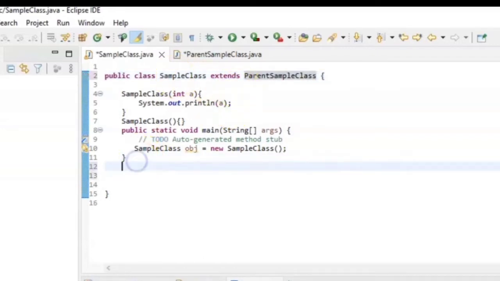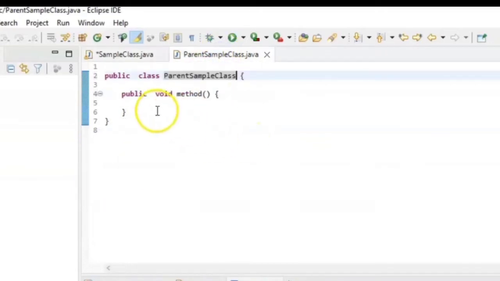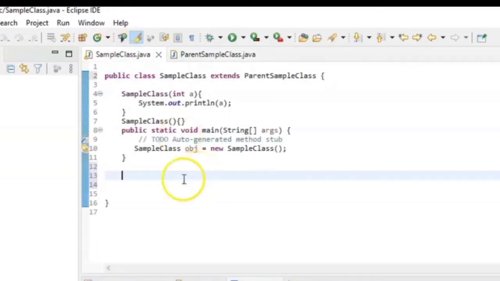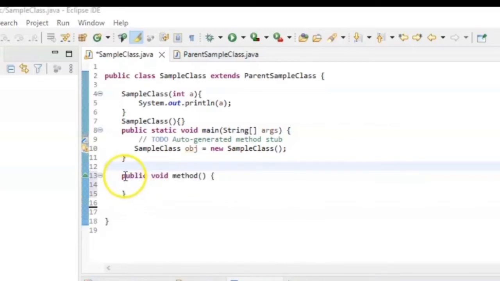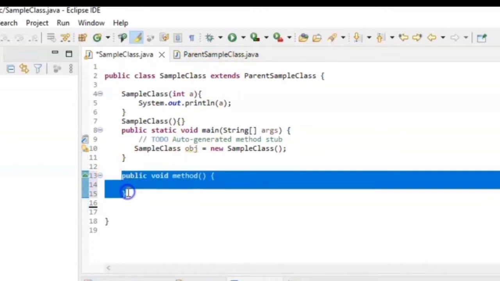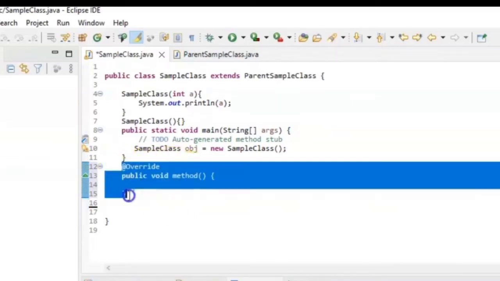Now if I try to override this method, it is not declared as final as of now, so let me try to override it. Now we can see this method is overridden in the child class. Let's annotate it with @Override as well. Now you can see this method is overridden.